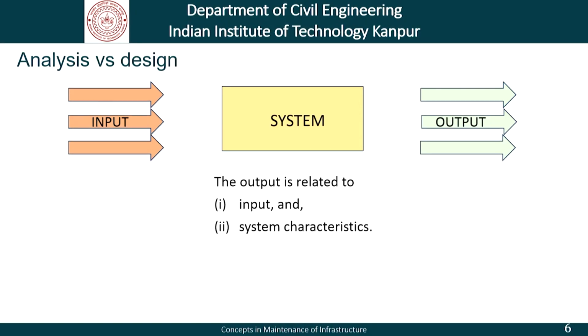Now, coming to the first part of our discussion, which is analysis and design. If we look at a system which is under the action of some input, that system produces some output. Now, this output is related to the input that is applied and the system characteristics. Let us try to understand this with some examples.